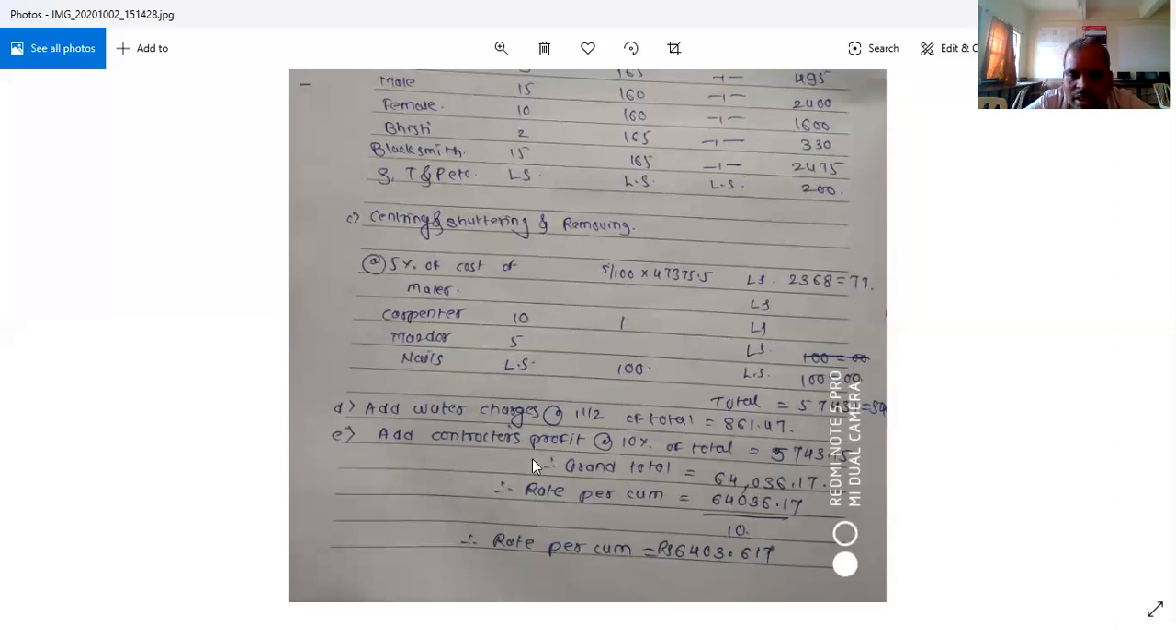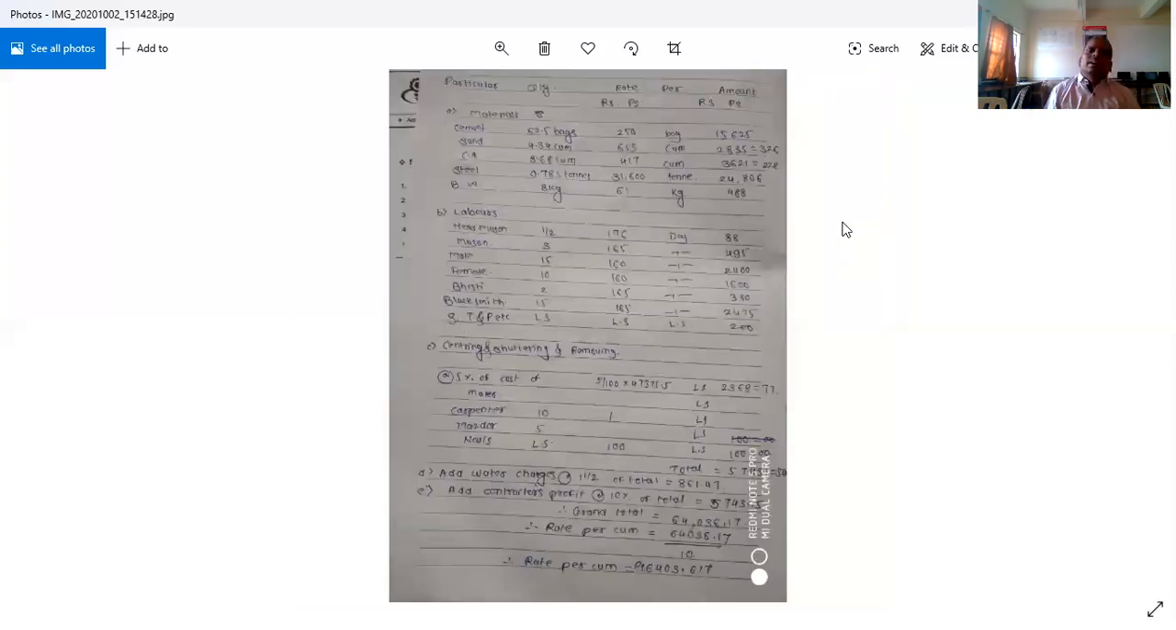Grand total will be 64,036 rupees. And rate per cubic meter is 64,036 divided by 10, that is, it will be actually 6,403. Here it is, rate per cubic meter is 6,403. In this manner, very easily we have to calculate all the things that are required for RCC work. We'll continue in the next lecture with the new problem.